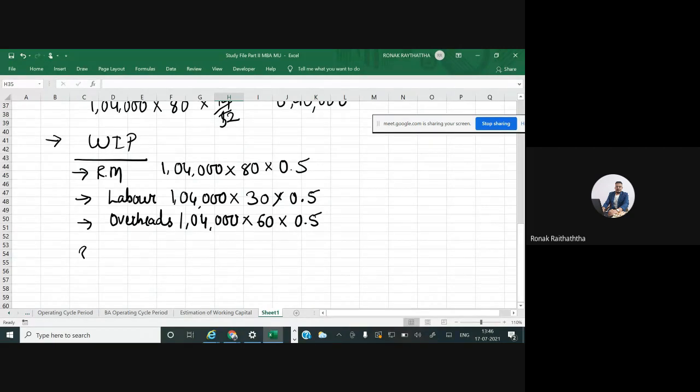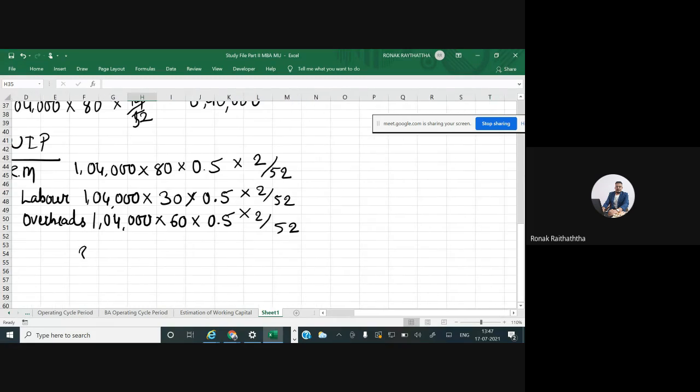But we are not maintaining the WIP stock for the entire year. We maintain it for half a month, and half a month will be taken as 2 weeks. In a year we have 52 weeks. So multiplied by 2 divided by 52, multiplied by 2 divided by 52. And if you add up all of this, then you will come to know your WIP stock.